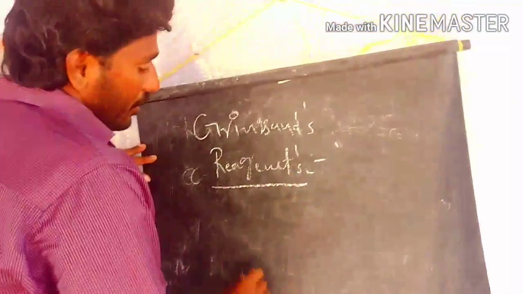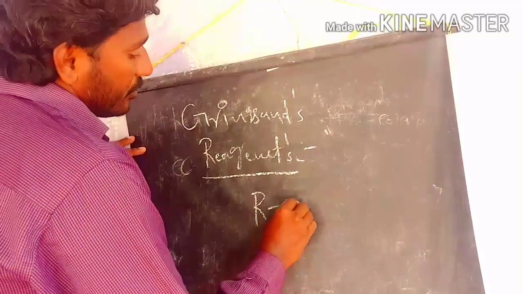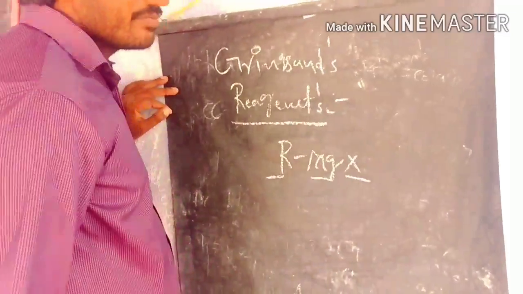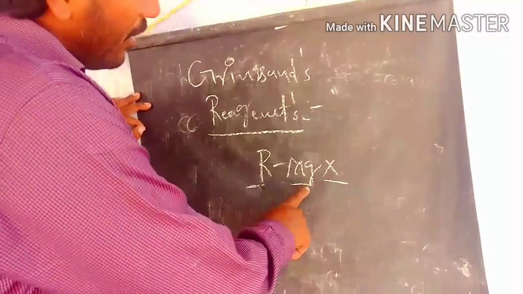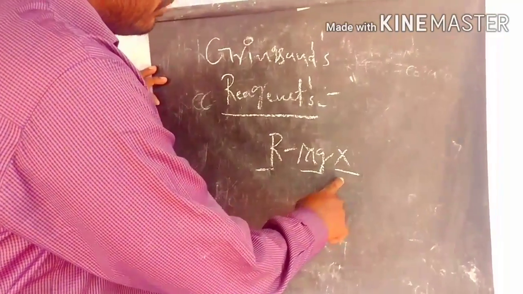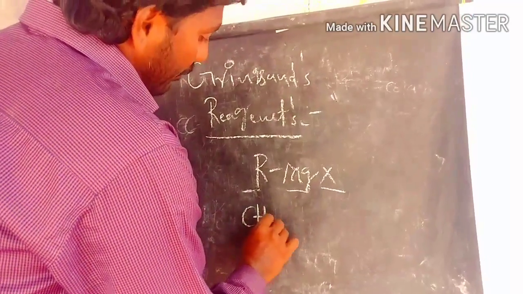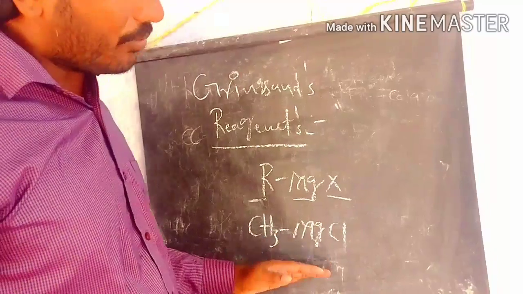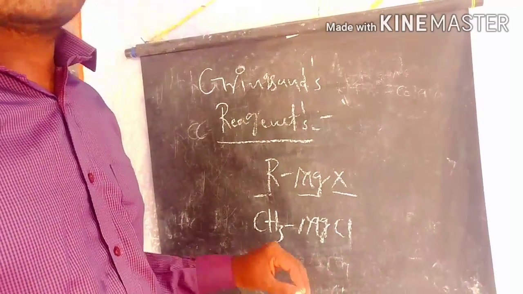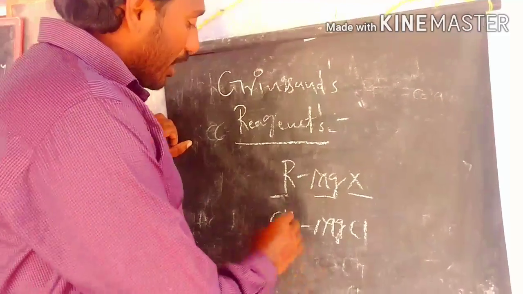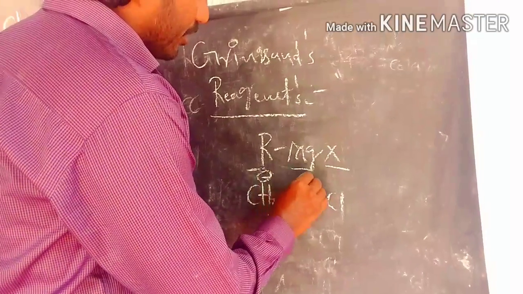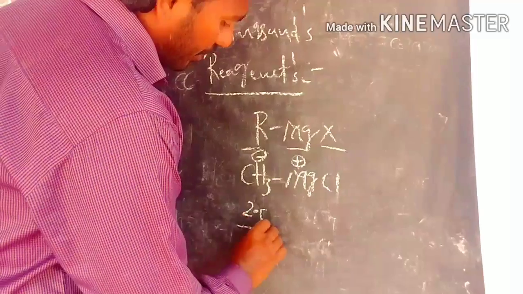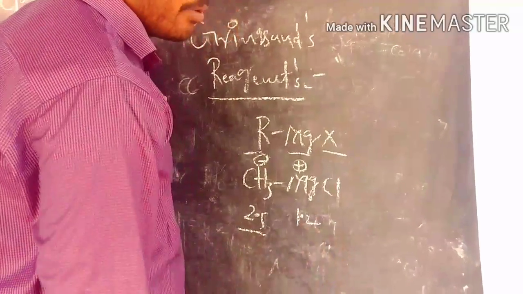Grignard reagent. This is the Grignard reagent RMgX, generally an alkyl magnesium halide. R is the alkyl chain, and then magnesium halide. For example, methyl magnesium chloride is one example of a Grignard reagent. In a Grignard reagent, the carbon has a negative charge and the magnesium has a positive charge because of their electronegativity differences: carbon has 2.5 electronegativity and magnesium has 1.2.